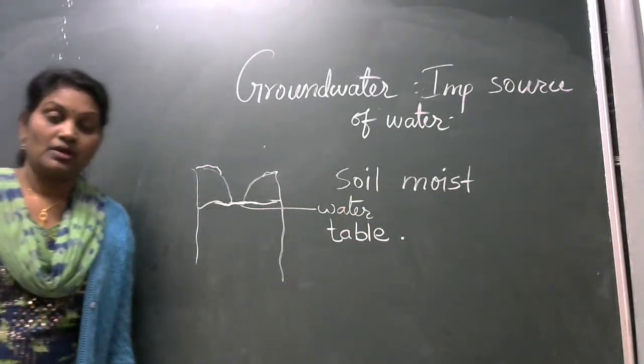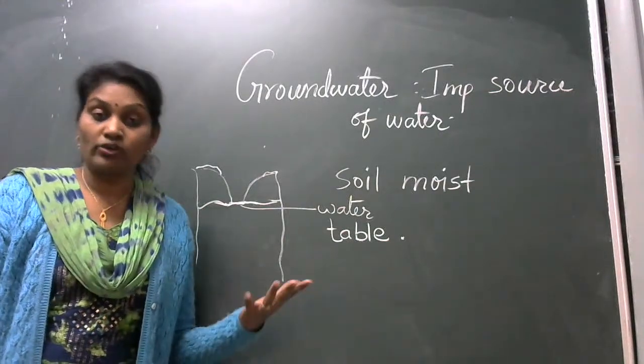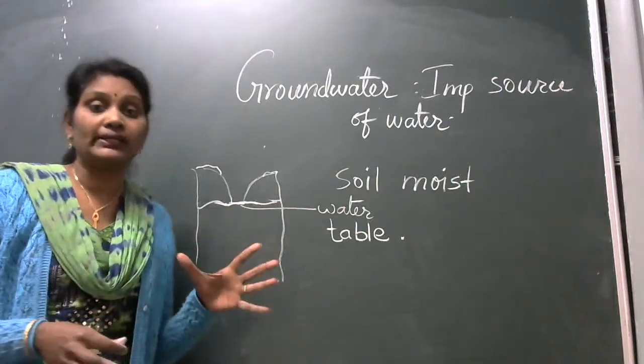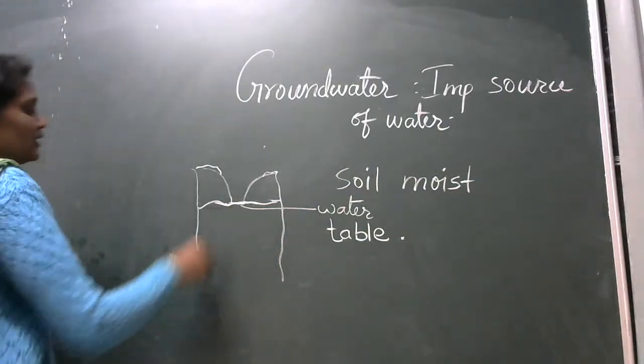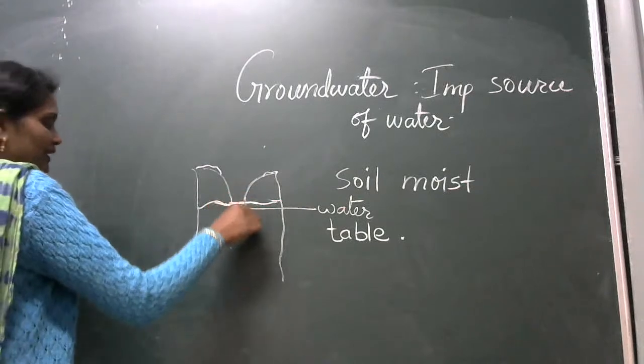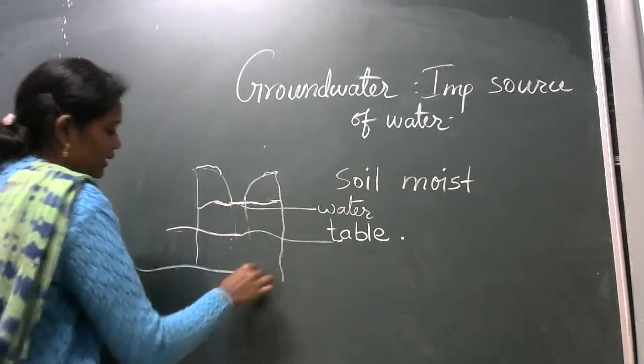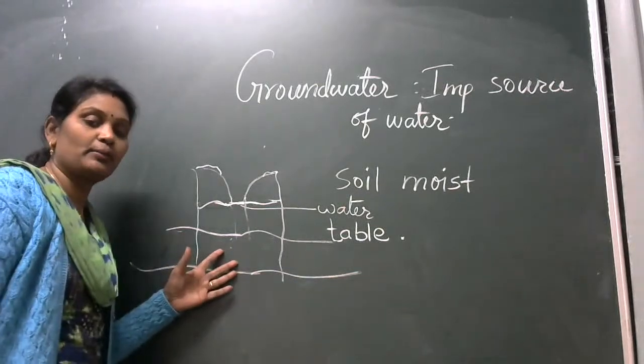Okay. It is not necessary that we will always get the water at once. The source of water is here only, but sometimes we have to dig a little more, and then all the water we will get here. The whole water will be found here.